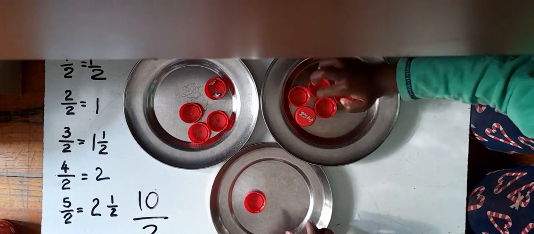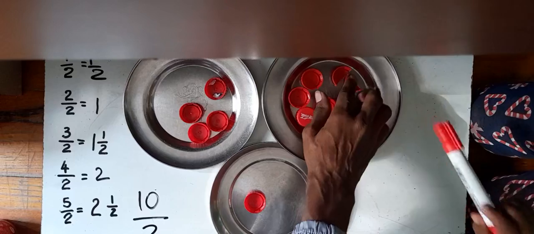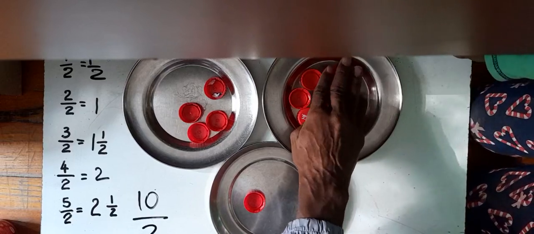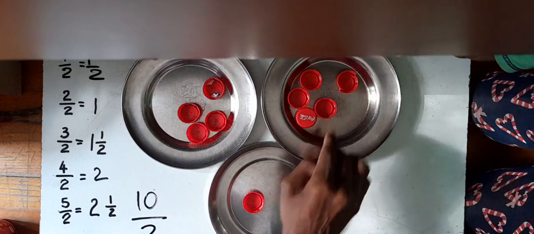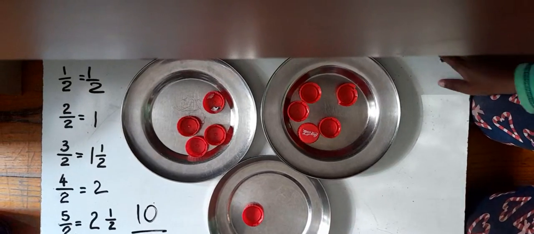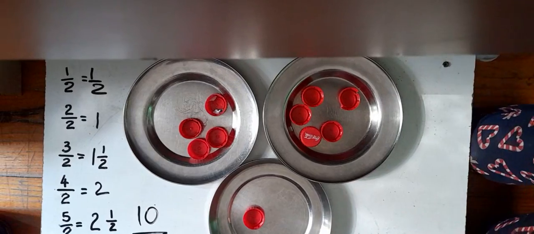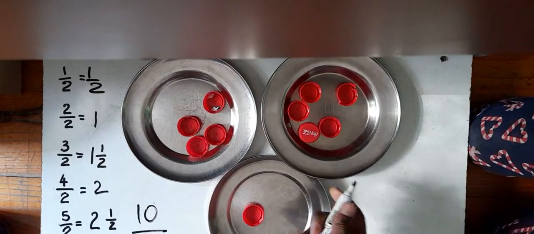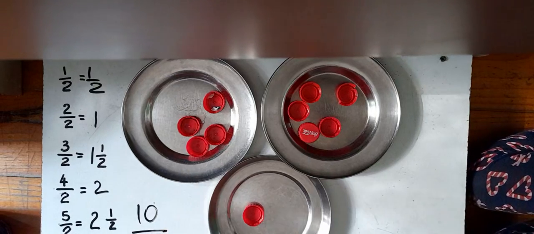Together they make 1. When you cut it, it becomes 2 halves. 2 halves make 1.